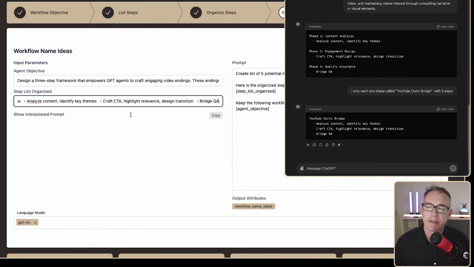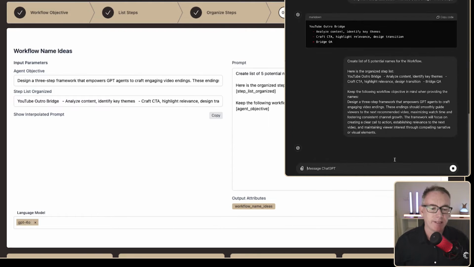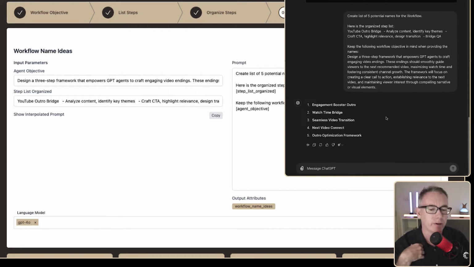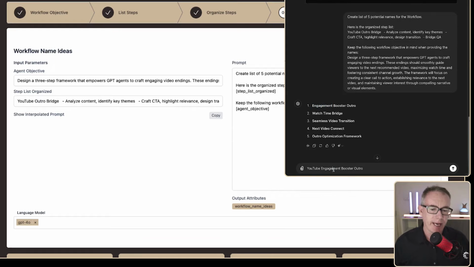Move on to the next step. This is where we're going to come up with some workflow name ideas, like what are we going to call it? Press copy and paste the information in, and hopefully we're going to get some good names that we can call the workflow by. I've liked the first one. I've just tacked on the word YouTube to the beginning of it.